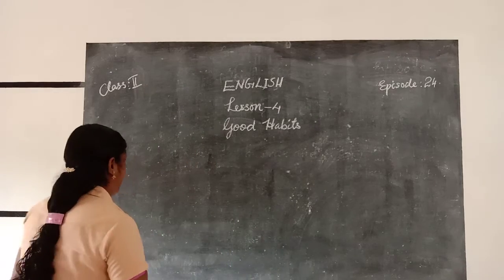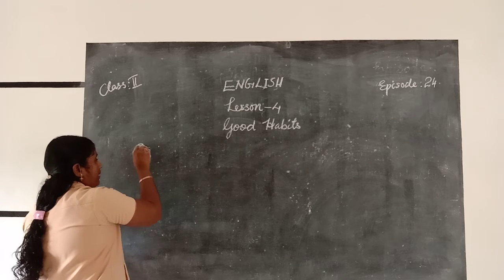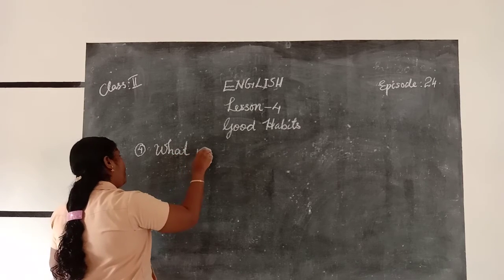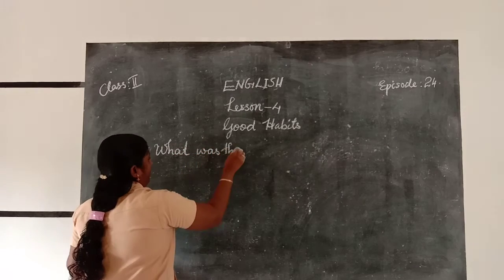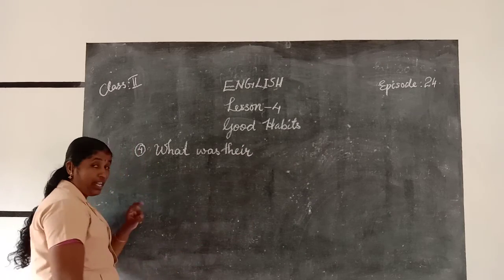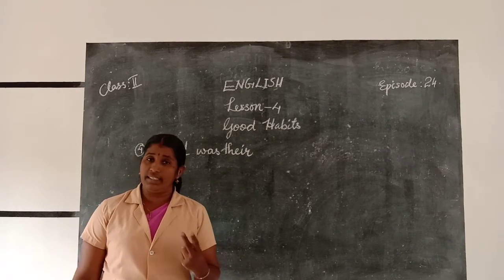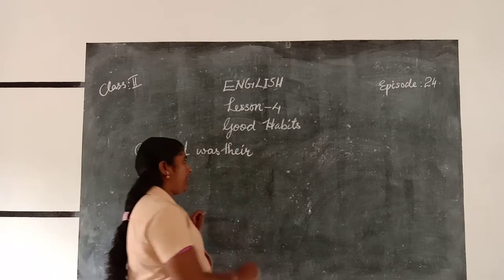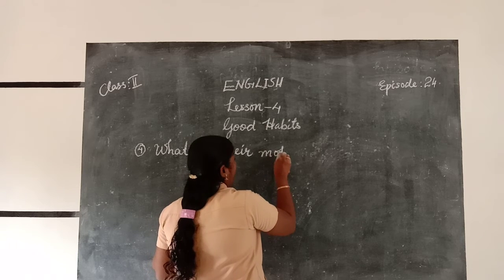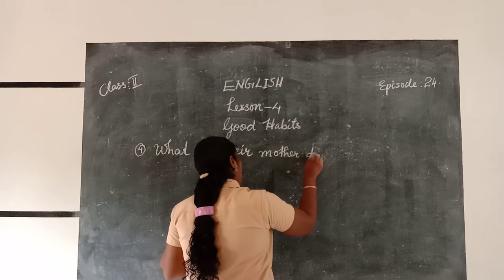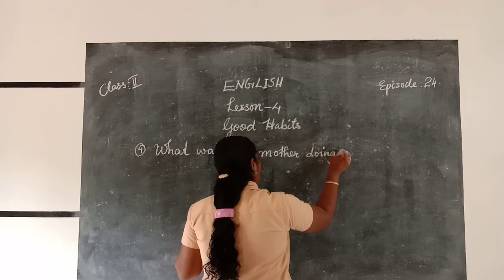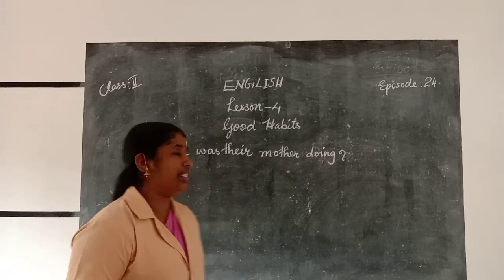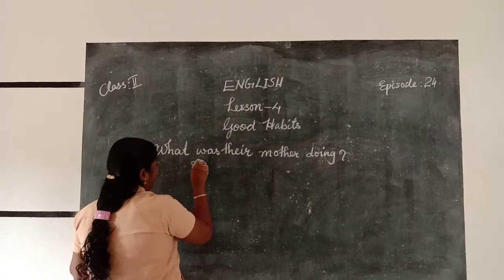Then fourth question. What was their mother doing? There are two "theirs": T-H-E-R-E is there, and T-H-E-I-R is their. Here it is T-H-E-I-R. Can you say the answer? Their mother was preparing breakfast.